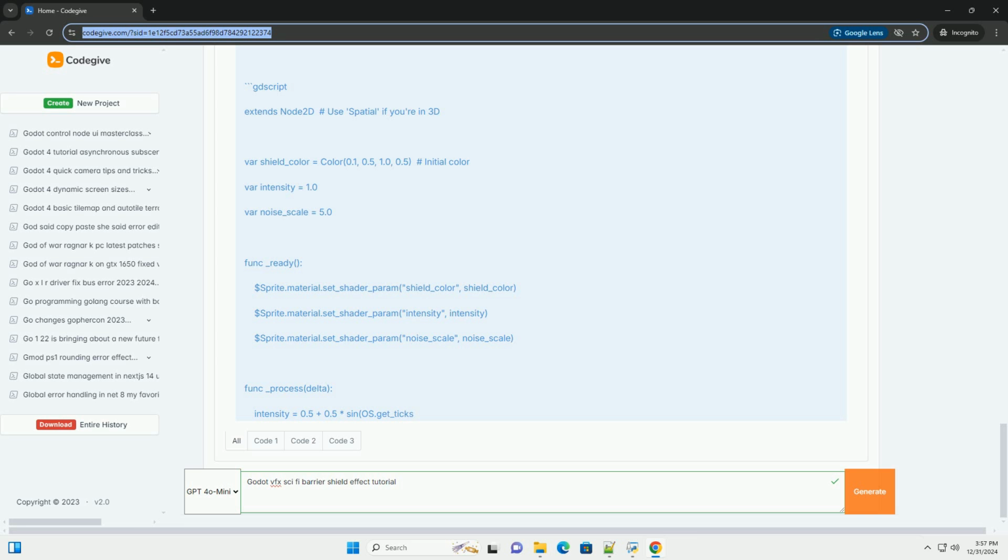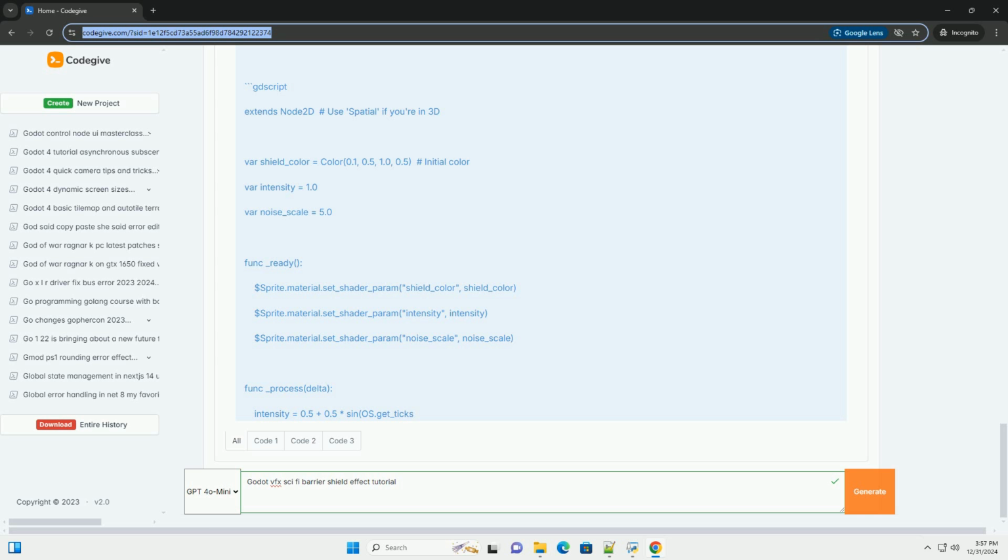3. Add a sprite/plane. For 2D, add a Sprite node to your BarrierShield node. Set a transparent texture or color that will act as your shield. For 3D, add a plane mesh to your BarrierShield node and set its material to a new spatial material.